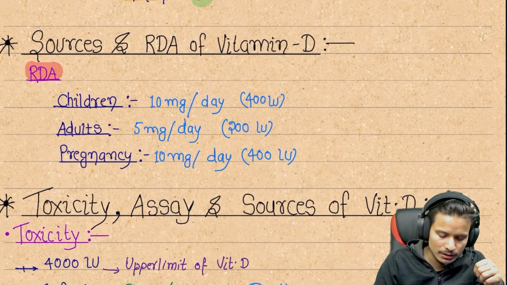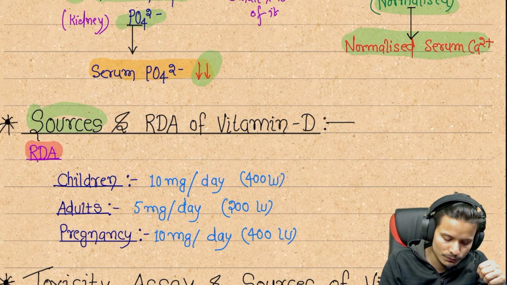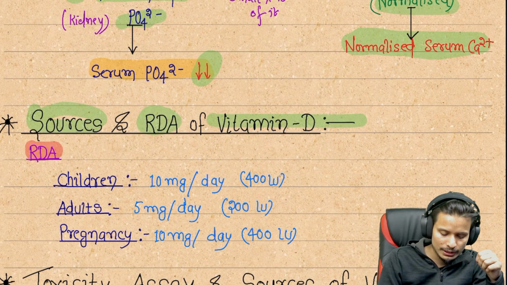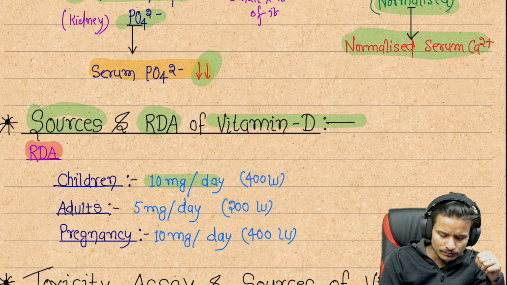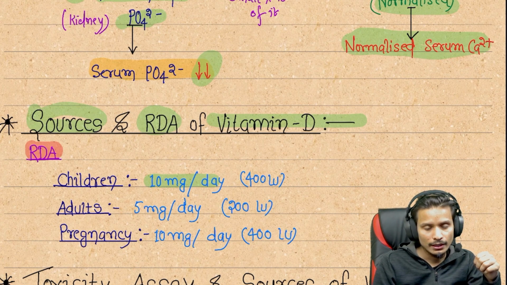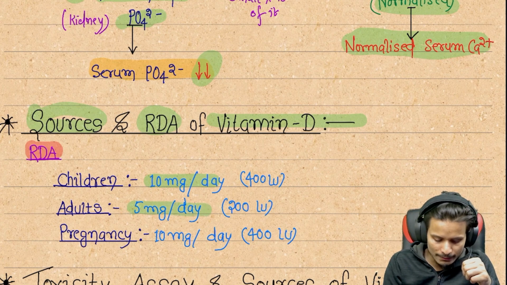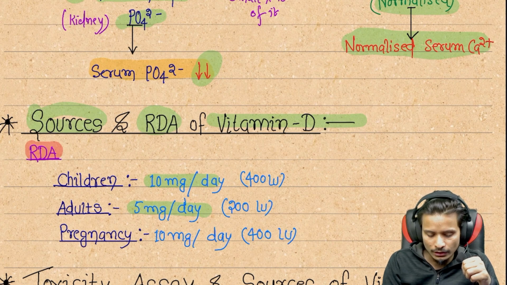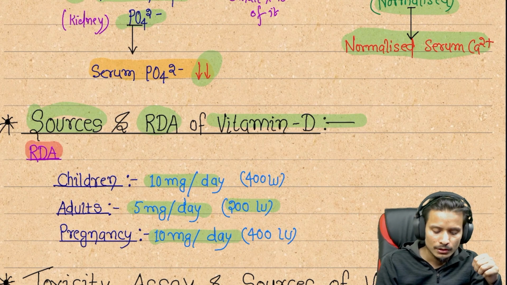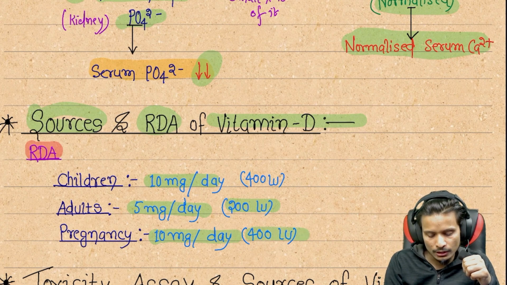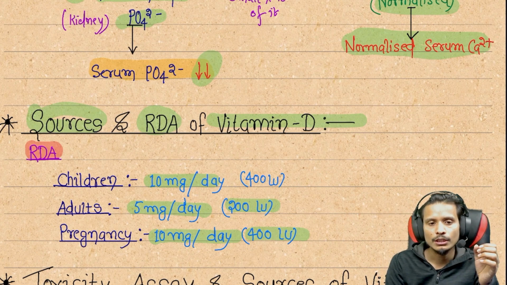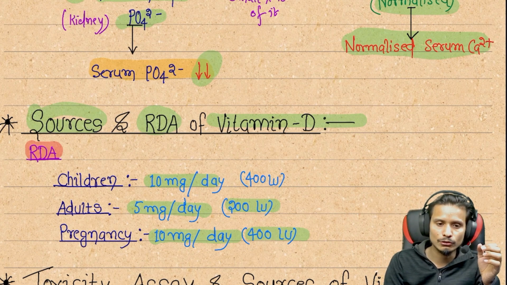Next, we can see the sources of vitamin D and the RDA of vitamin D. In children, we give 10 micrograms, or 400 international units. In adults, it is 5 micrograms per day, or 200 international units, and 10 micrograms or 400 international units. These are the daily requirement allowances for any person: the child, adult, or pregnant lady.